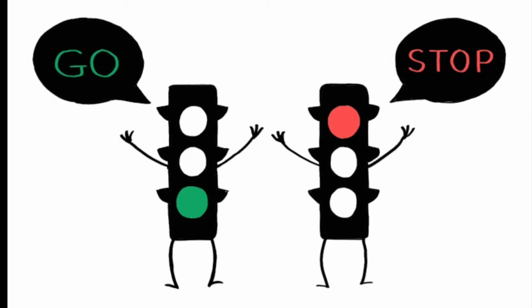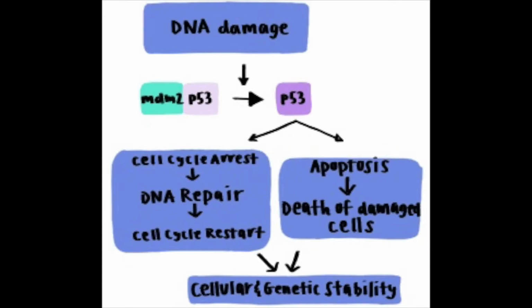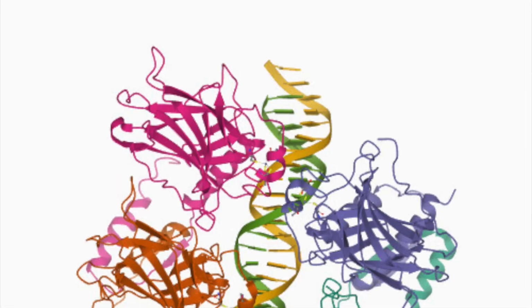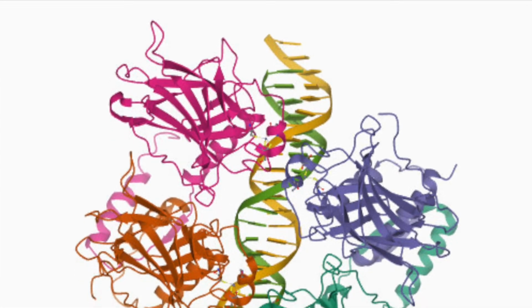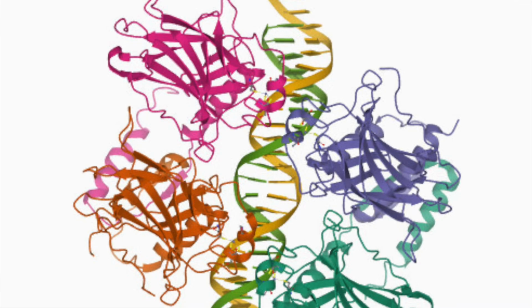Crosswalk lights tell pedestrians whether or not streets are safe to proceed by signaling when to halt their passageway. In a similar manner, the cell cycle uses tumor suppressor genes like the TP53 gene to monitor and control when cell growth is safe to proceed. The p53 protein contains 4 chains that each have a DNA binding domain with a tetramerization domain at the center that ties the chains together.